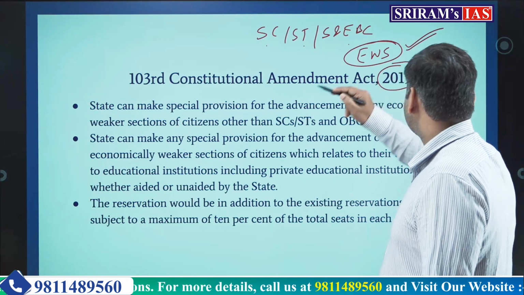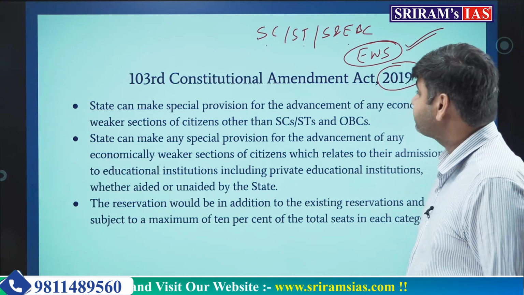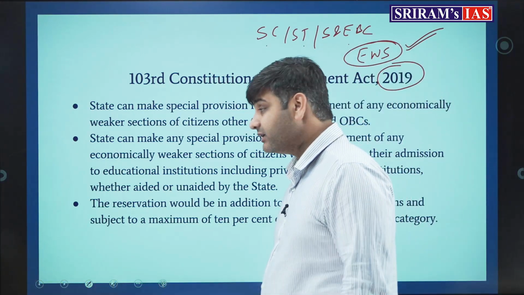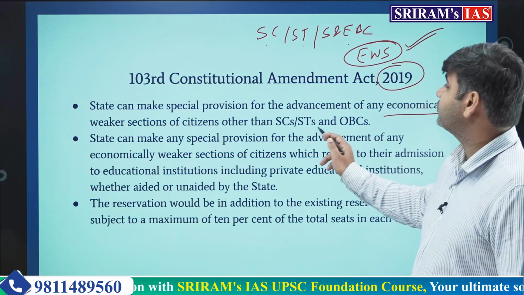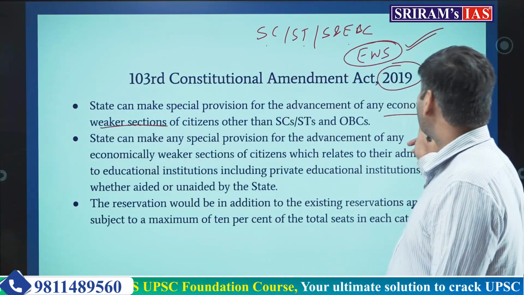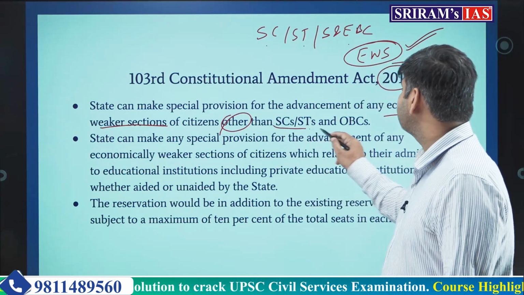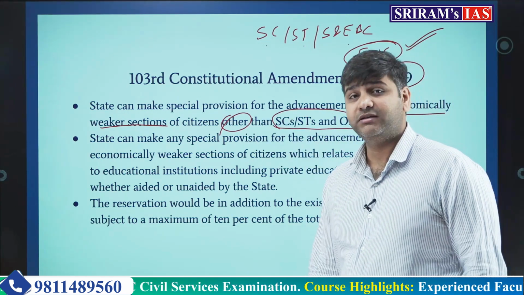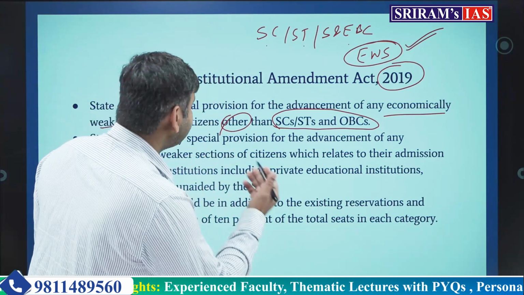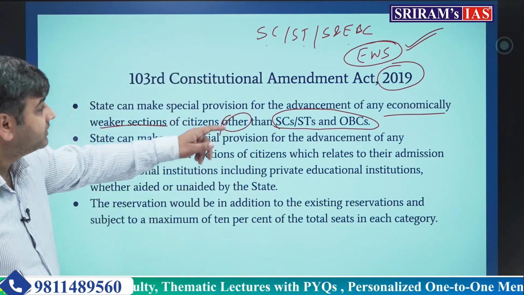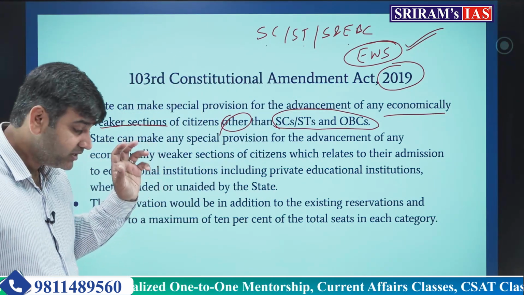This was brought in 2019 by the present government, which is still continuing after 2019. Okay, it's continuing its 3rd term. So the state can make special provision for the advancement of economically weaker section of citizens other than SC, ST and OBCs. I hope you get it. Now, the state can make special provision for the advancement of these sections, economically weaker section, when it pertains to their